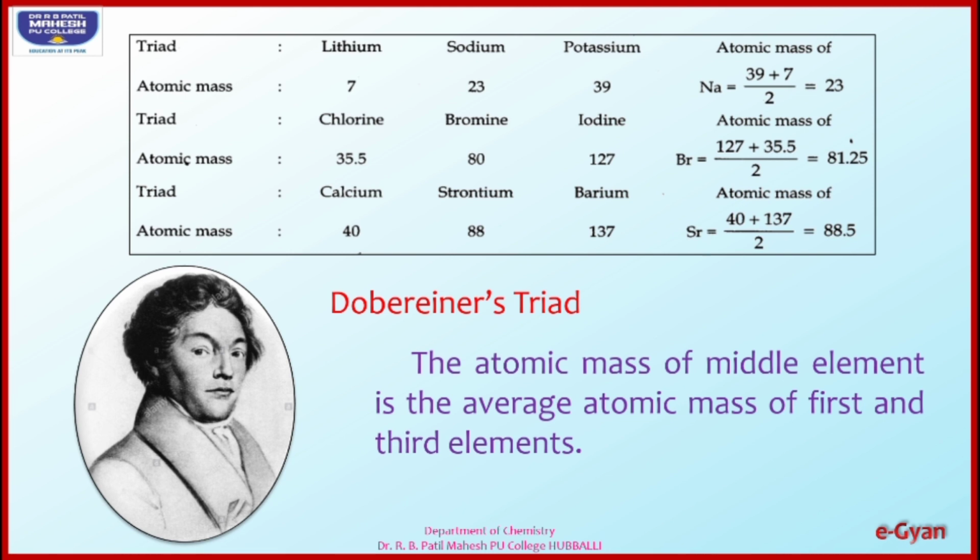Similarly for chlorine, bromine, iodine and calcium, strontium, barium, with a little variation. As more and more elements were discovered, this theory became unable to explain the properties of the elements. That means this theory is applicable to only 3 to 4 sets of elements.